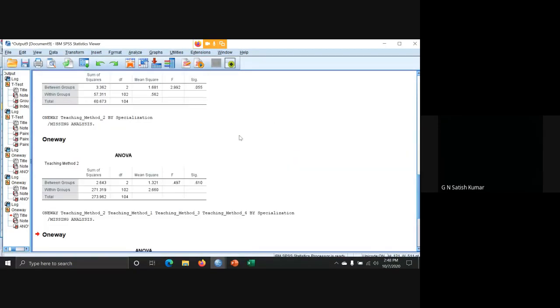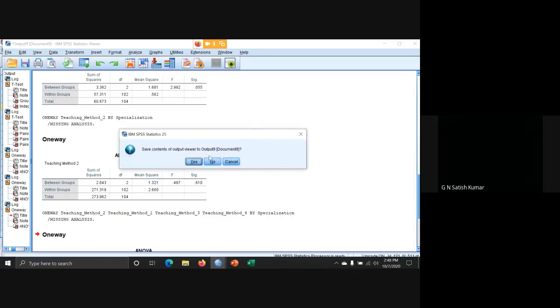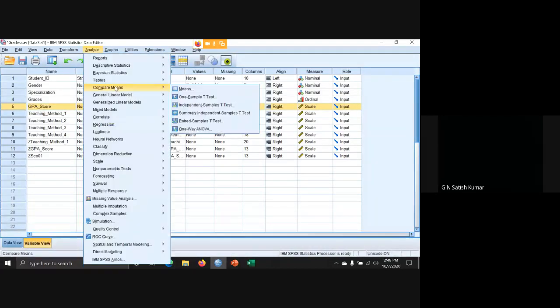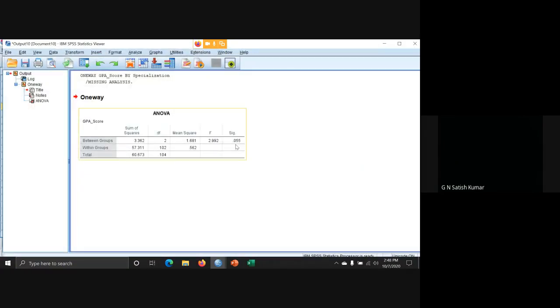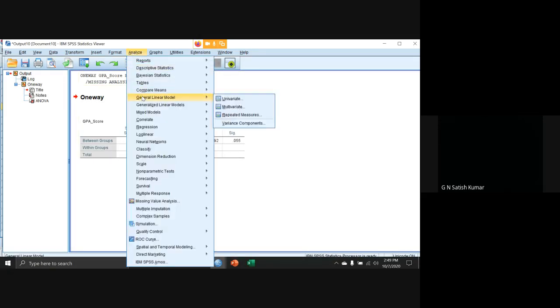Okay. Let me do one thing. GPA score dependent, specialization. Now, for example, if it is less than 0.05, then we want to know, is there any significant difference between each group, like between marketing and finance, finance and HR? Then we are going to do a post hoc test. The same analysis we do: analyze, compare means,